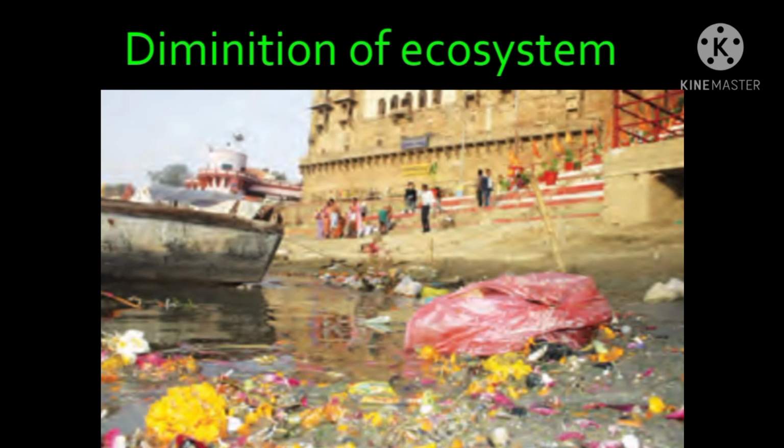So students, before seeing the second reason, let's have a look at this image. What is this image showing us? In this image, you can find garbage thrown everywhere, which is harming the land and also the aquatic life in the ecosystem. Not only we, but also the aquatic life in the ecosystem is going to be affected by this garbage.